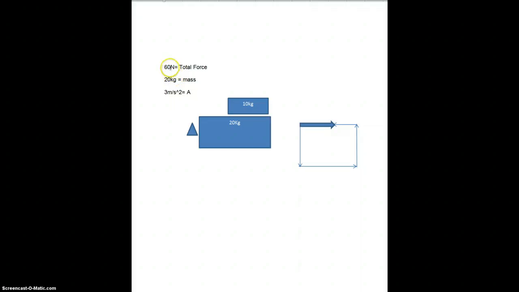Now, if you're still pushing with 60, but the weight got bigger, the only thing that changed is that this got bigger, so you move this down. And this also got bigger. But why didn't this change? Well, because weight does not affect friction. The only thing that affects friction is the surface on it.